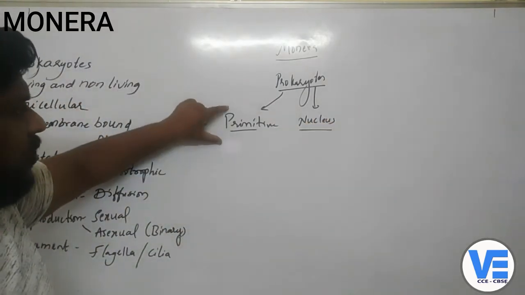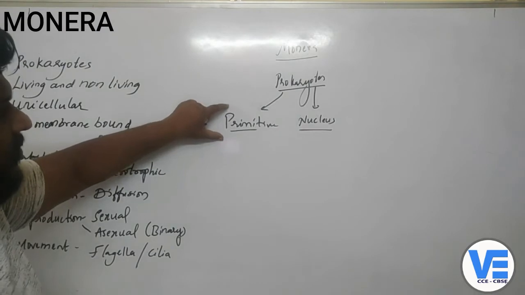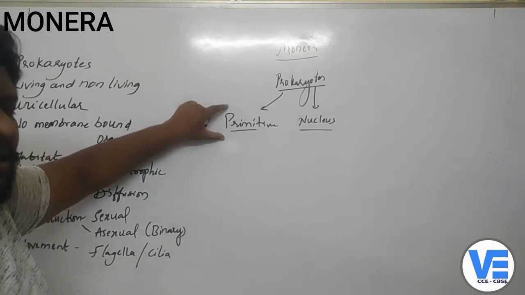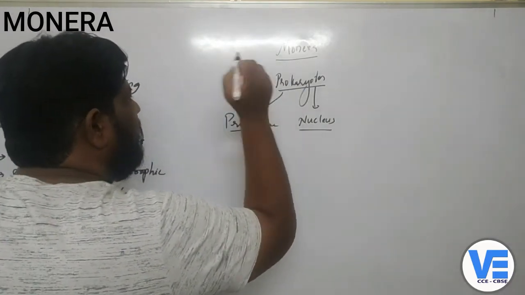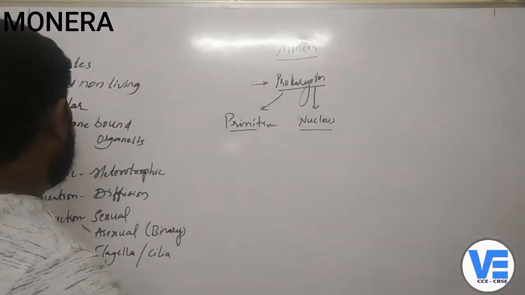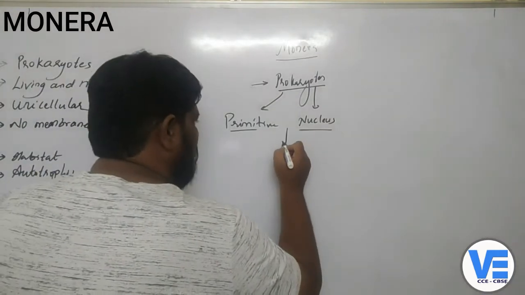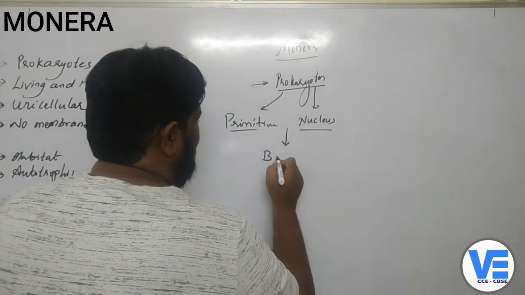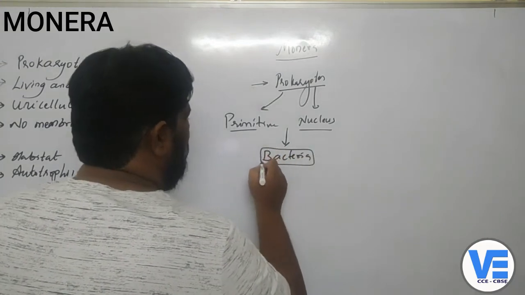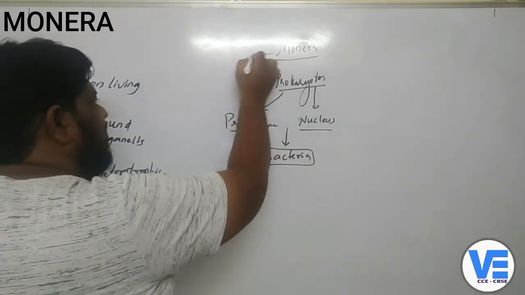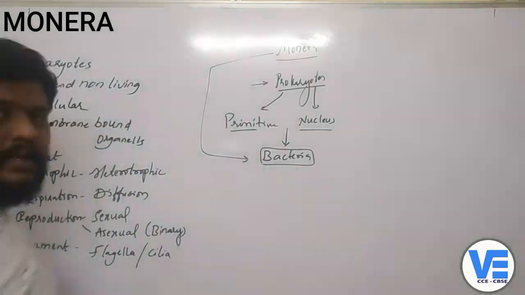That means the nucleus which is very ancient, which is in the beginning. Those organisms will come under the prokaryotes. Most of these prokaryotes, we can take the example as the bacteria. Maximum living organisms which are in the kingdom called Monera are the bacteria.